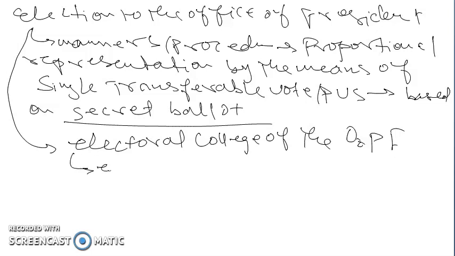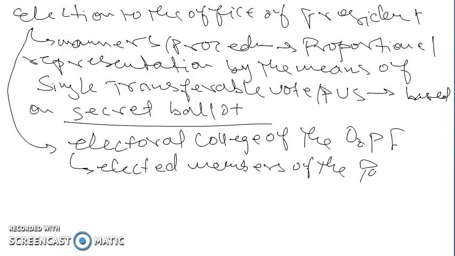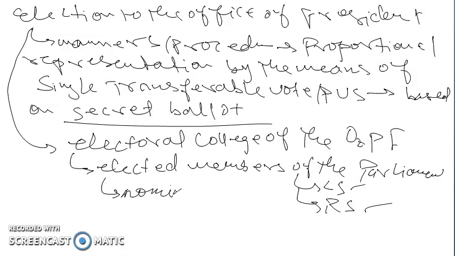First, elected members of the parliament, and here parliament means both Lok Sabha and Rajya Sabha. So elected members of Lok Sabha, also elected members of Rajya Sabha. One important point to remember is that nominated members of neither house of parliament form part of the electoral college of the president.